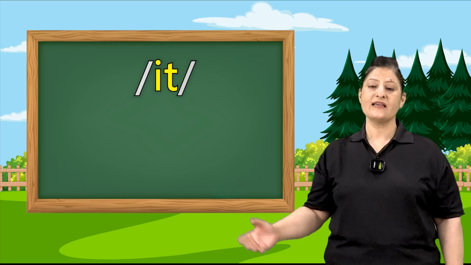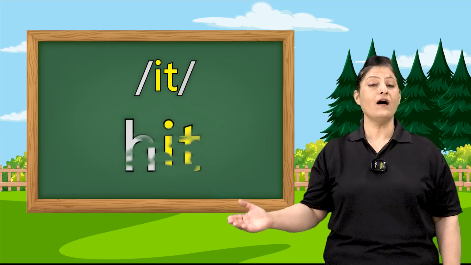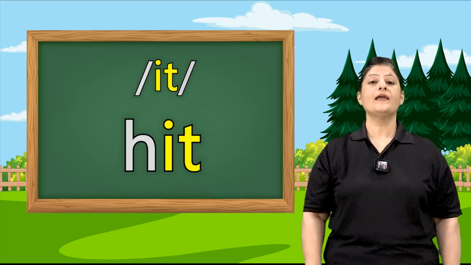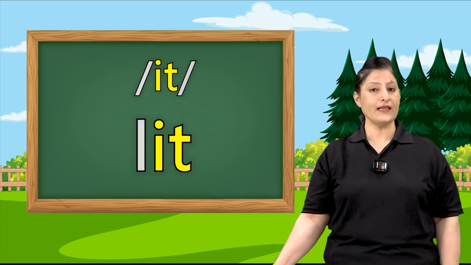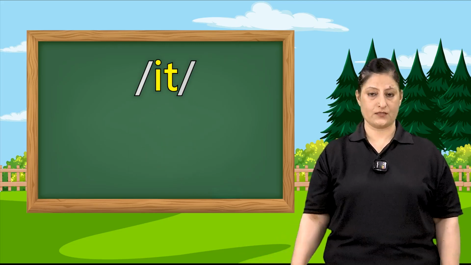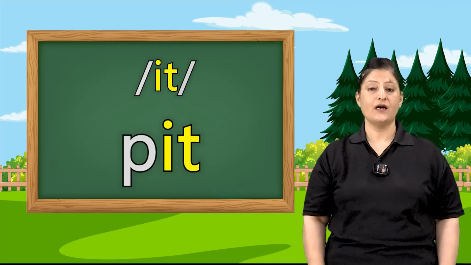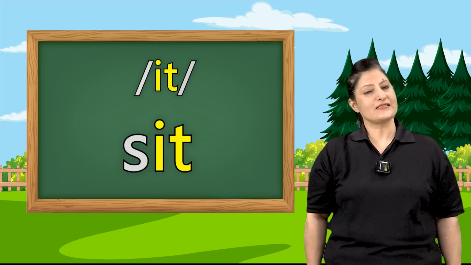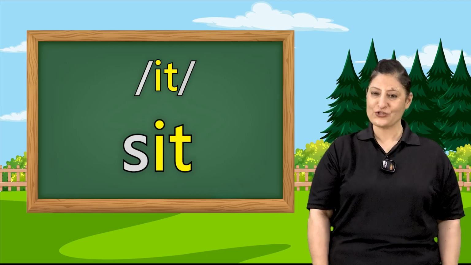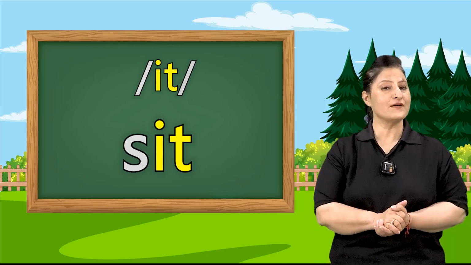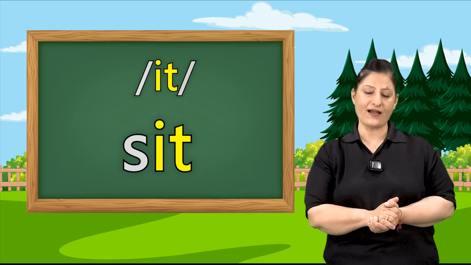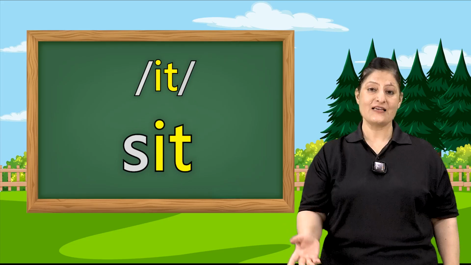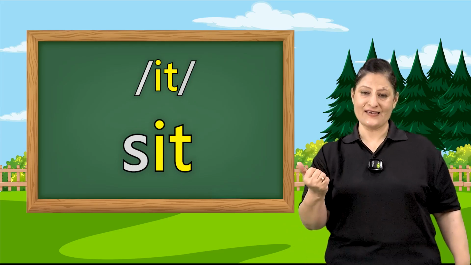Let us look at it family. I-T together says it. H-it. Hit. L-it. Lit. P-it. Pit. S-it. Sit. Very good, children. Now we have learned so many words with I family like lit, pit, sit, fin, in,